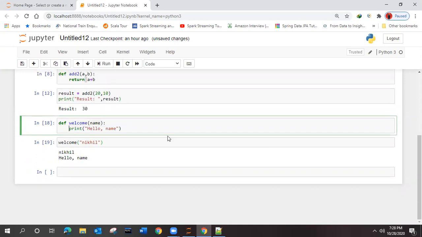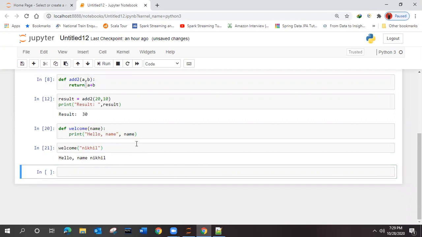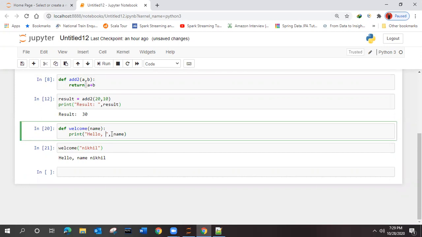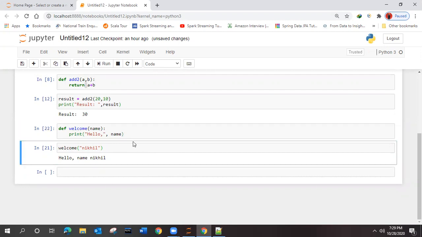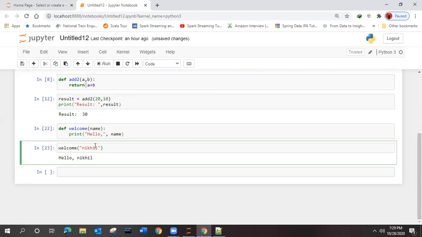We gave it in the braces, so it prints as it is. So you want to give outside of the braces, like this. It is coming, right? Now further we'll modify this something. So it is giving the value and it is printing.